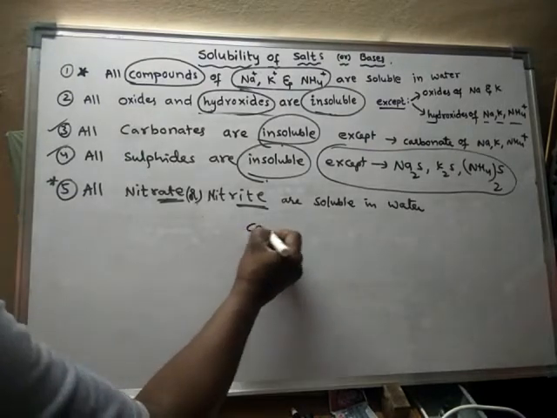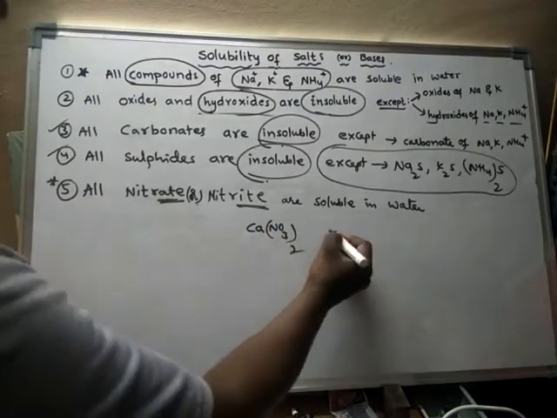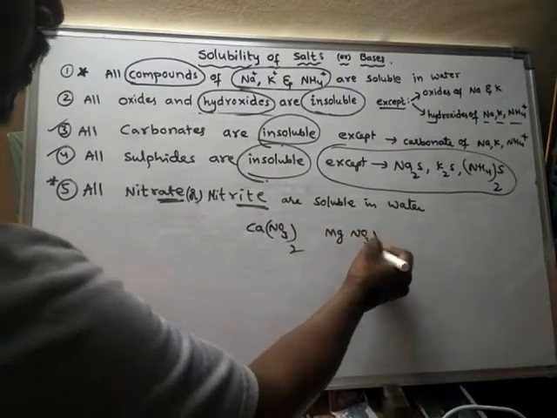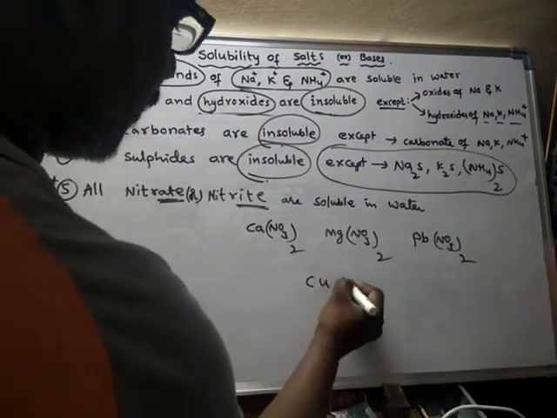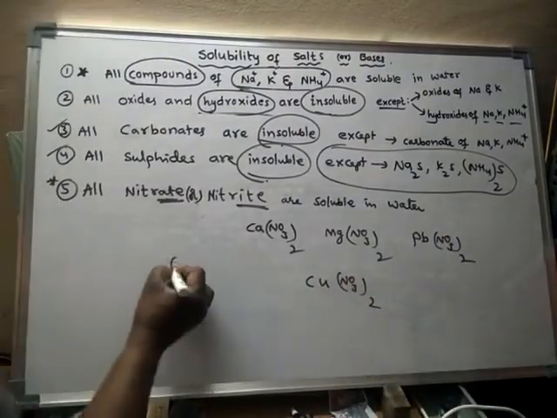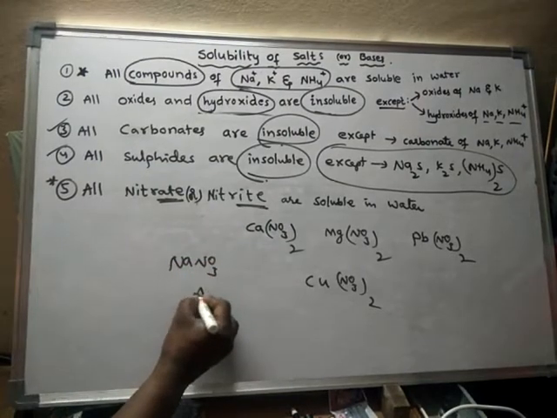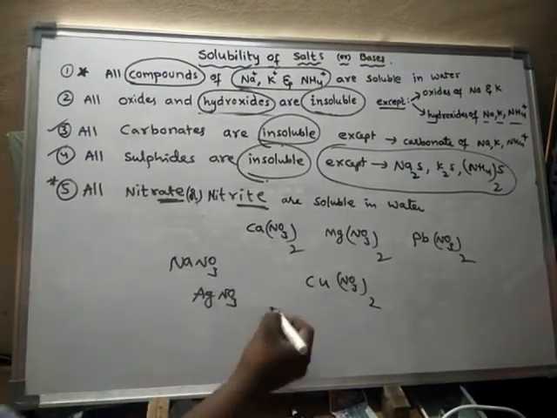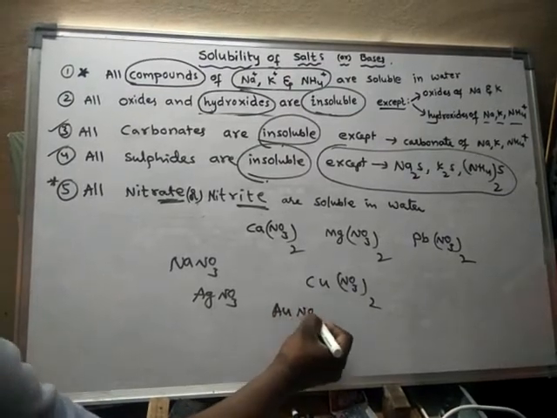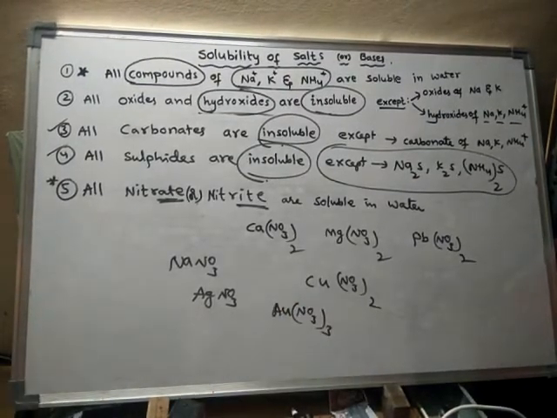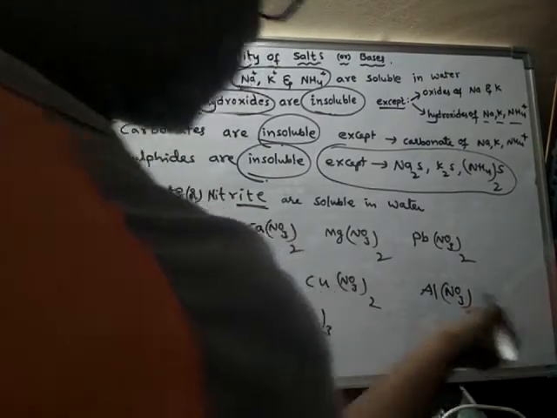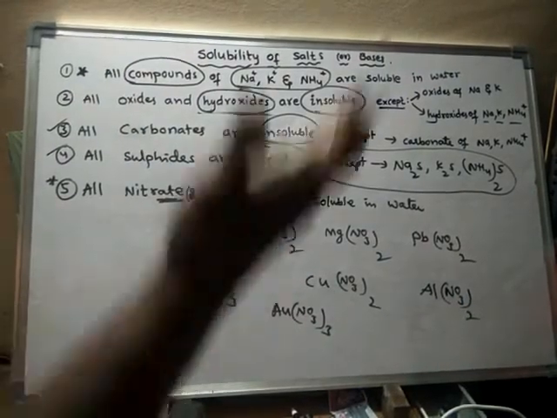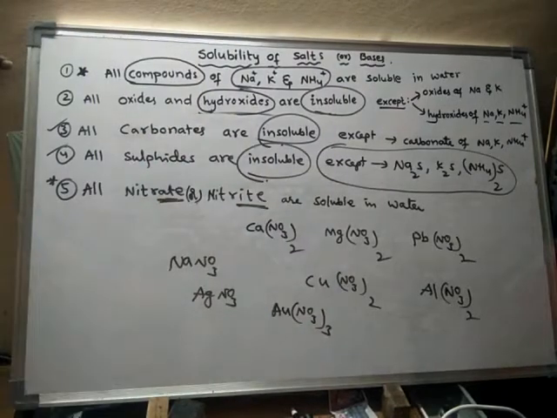For example, calcium nitrate, soluble in water. Magnesium nitrate, soluble in water. Lead nitrate, soluble in water. Copper nitrate, soluble in water. Sodium nitrate, soluble in water. Silver nitrate, soluble in water. Gold nitrate, soluble in water. Whatever the nitrate may be, aluminum nitrate, soluble in water. Every nitrate is soluble in water.